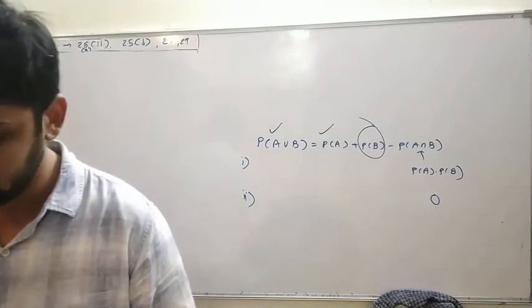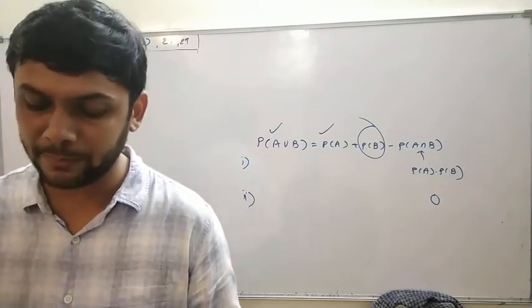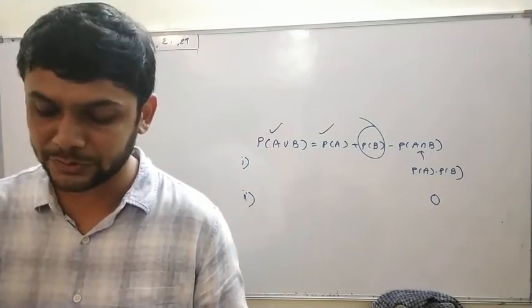Okay, so that is in homework. Question number 30 is also in homework. A and B are independent events, meaning you have to write A intersection B is equal to A into B.